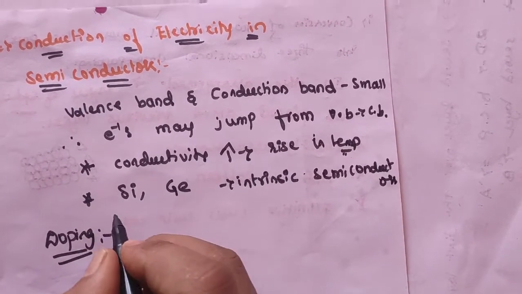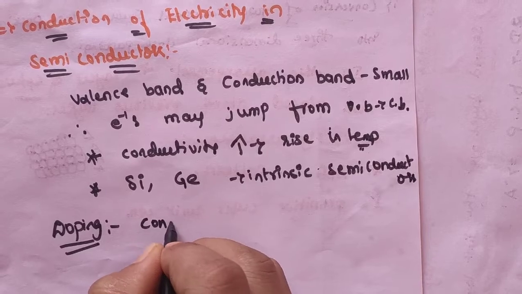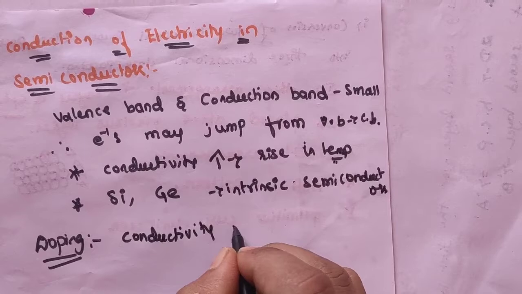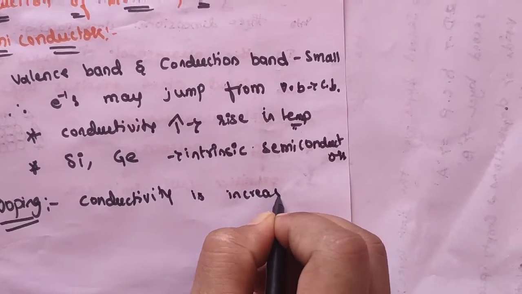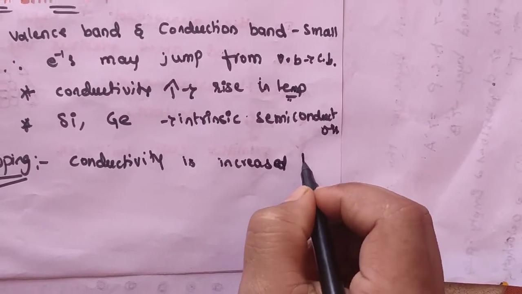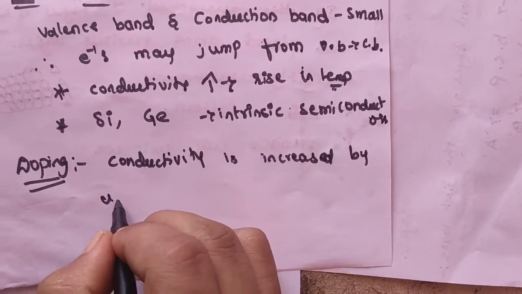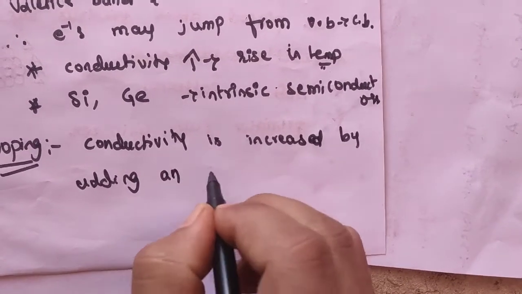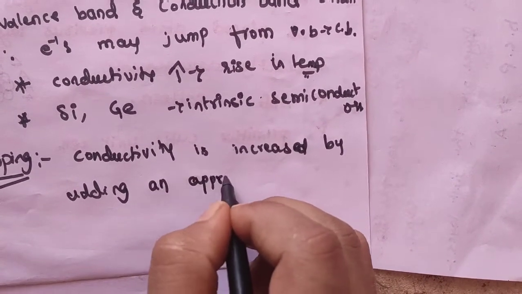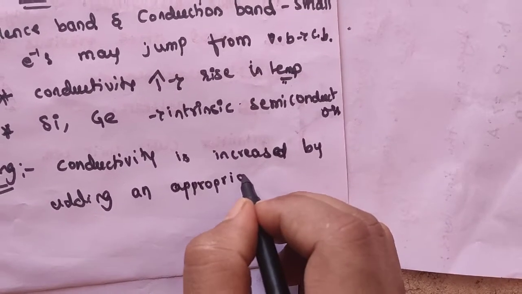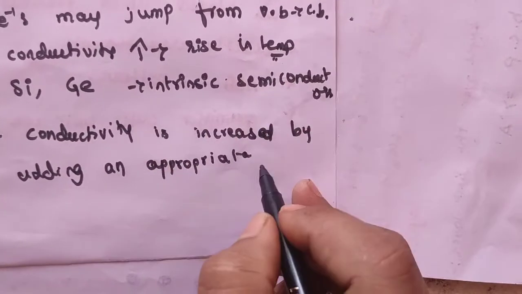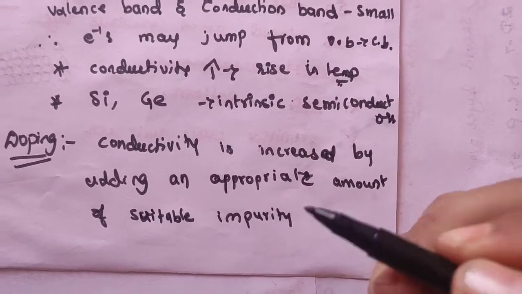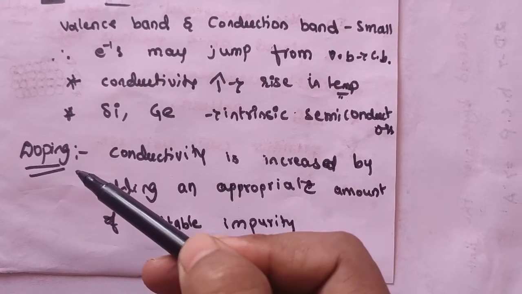How do we increase it? By adding an appropriate amount of suitable impurity. Such a process is called doping.